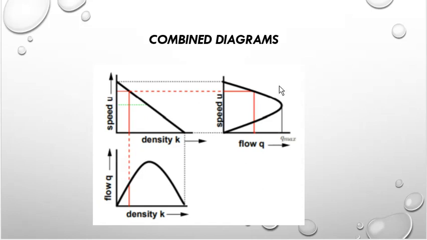And this is the combined diagram. Combined diagram means all these three diagrams are arranged like this: first the speed-density diagram, then speed-flow, and below that the flow-density diagram. Individually all these diagrams are explained. So if a combined diagram is asked, you should draw all these three diagrams. This is known as the combined traffic flow diagram.